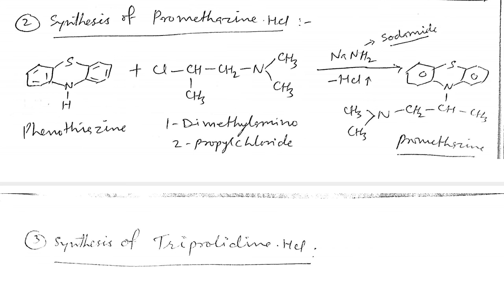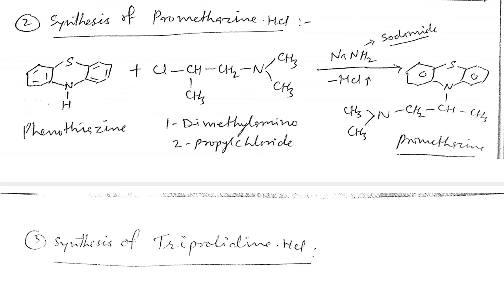So this side chain we can substitute here by putting 1-dimethylamino-2-propyl chloride, in the presence of sodamide. It is important that the reaction is explained by the presence of sodamide and the removal of HCl, the hydrogen from the nitrogen and Cl from this, and we can obtain promethazine directly.